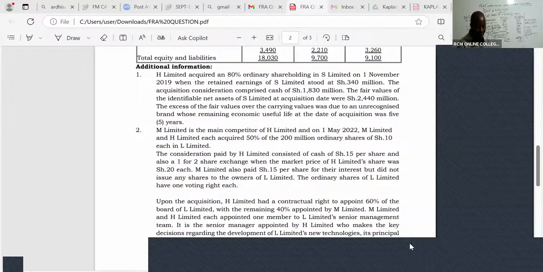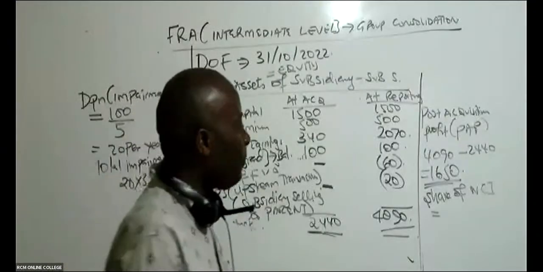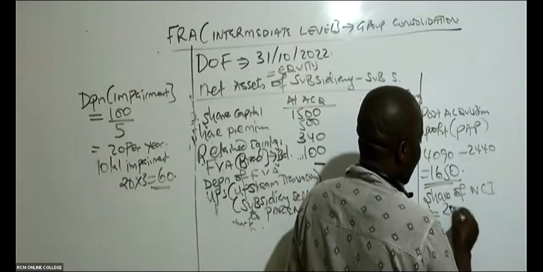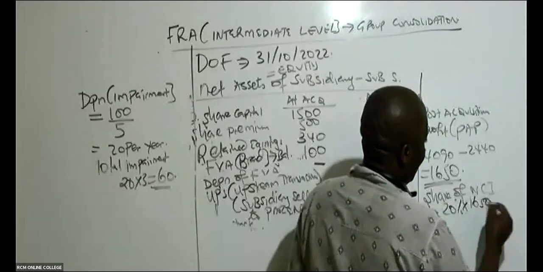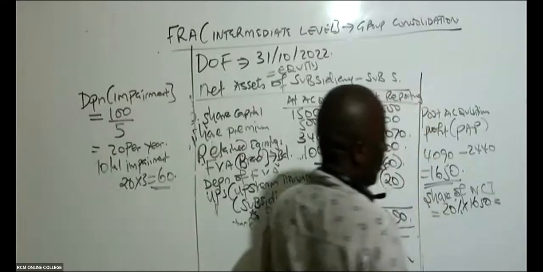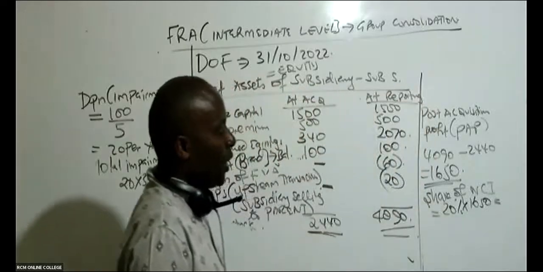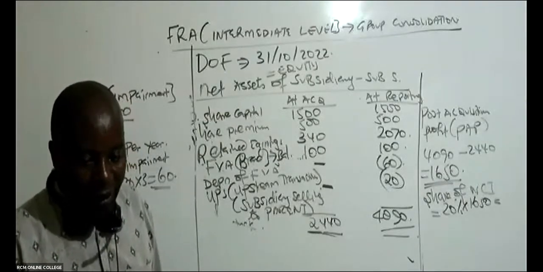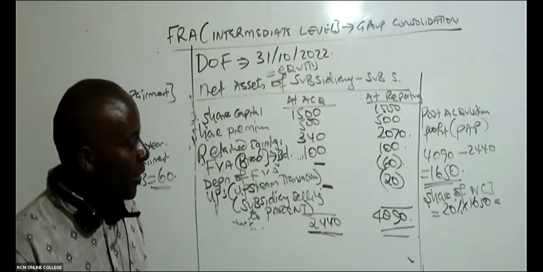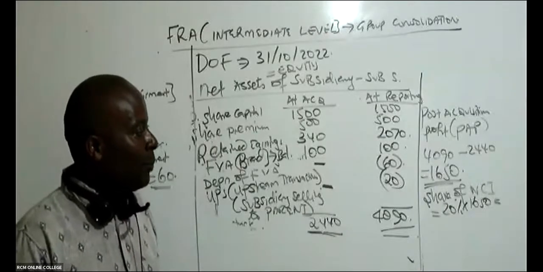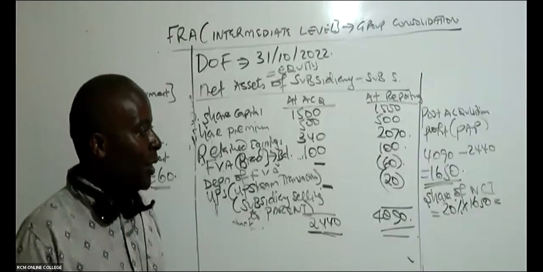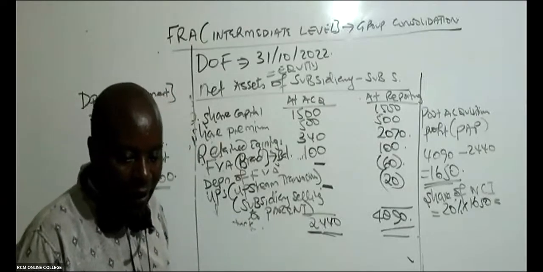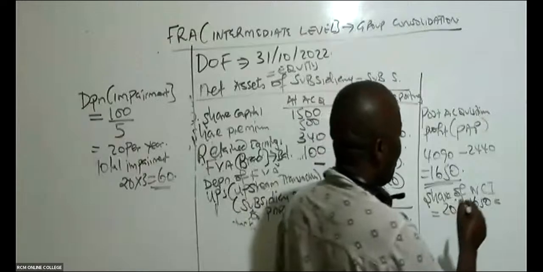So in this case here, the share of the non-controlling interest will be 20% of the 1650. These guys here, we shall be giving them how much? 20%, yes. So 20% times 1650, we shall be giving them 330. Thank you very much, 330.